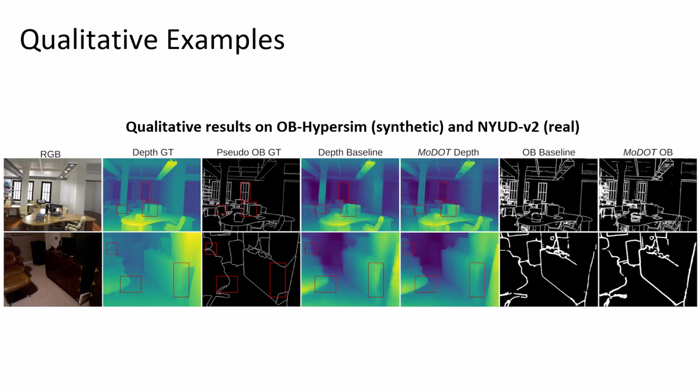Here we show qualitative examples from the synthetic OB-HyperSim and the real-world NYUDV2. Due to the lack of ground truth occlusion boundaries in NYUDV2, we use object contours as pseudo-occlusion boundaries to train our models. As shown, training with occlusion boundaries helps the depth model sharpen depth boundaries and also reduces texture copy artifacts. For example, see the computer in the first row. For occlusion boundary estimation, multitask learning improves recall but causes a slight drop in F-score. More qualitative results are presented in the supplementary materials.